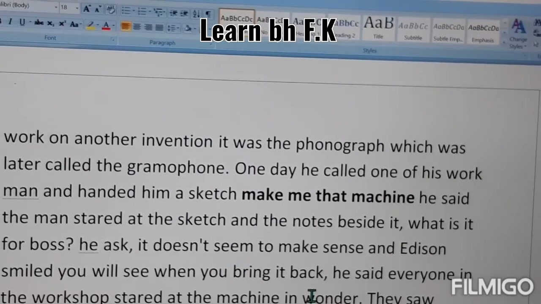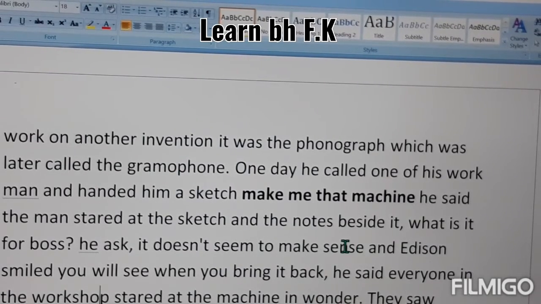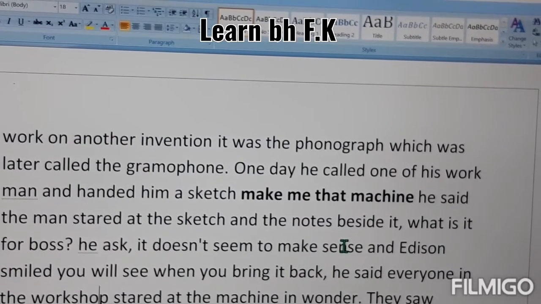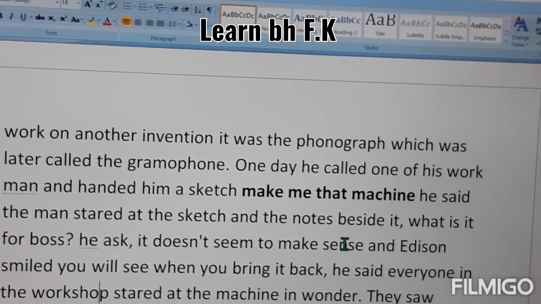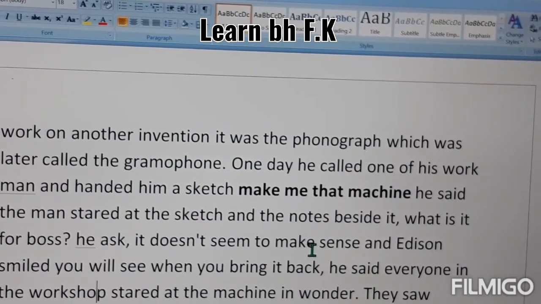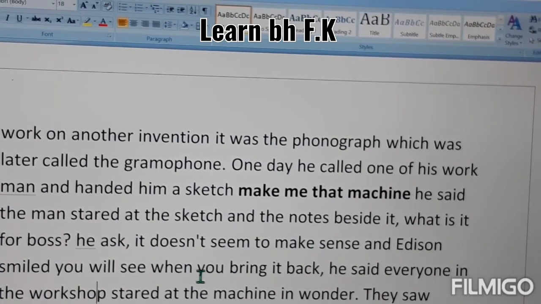It means it did not seem natural or possible to make that sketch into a machine. And Edison smiled. "We'll see when you bring it back," he said.